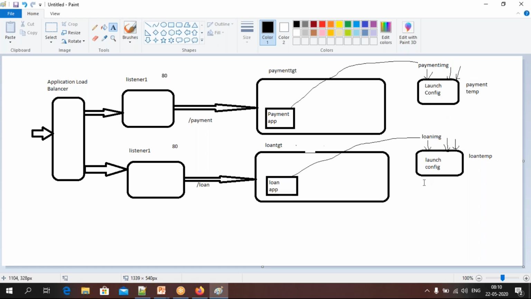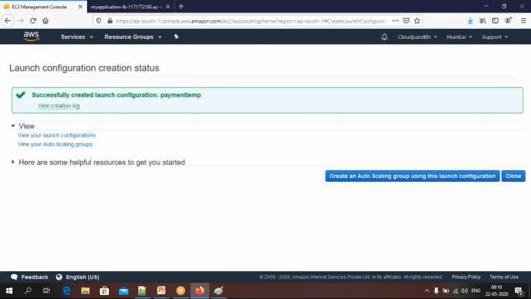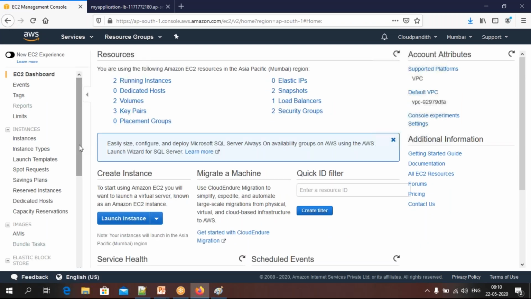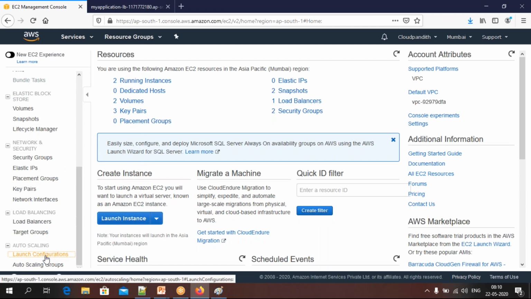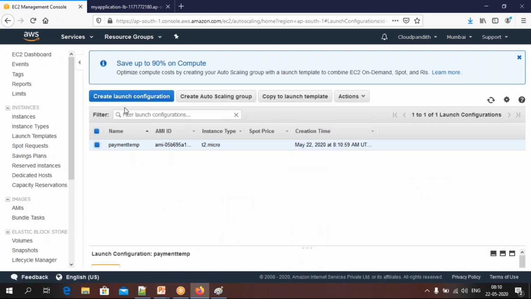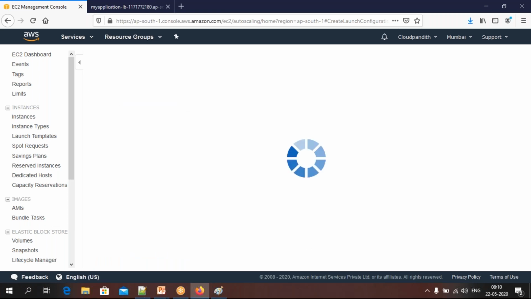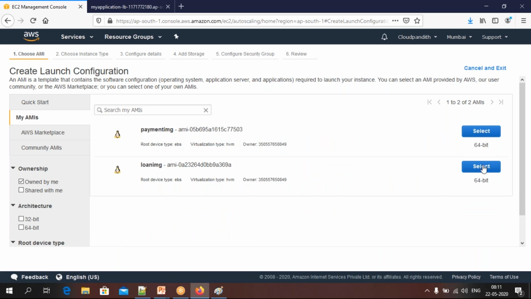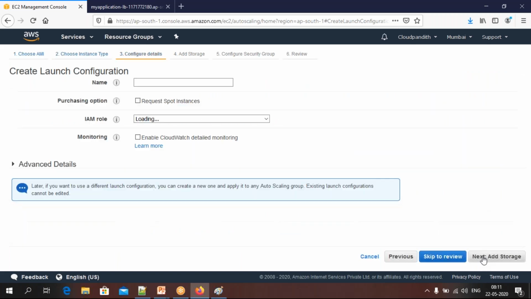In the same way, I need to create a launch configuration with the loan image. How to do that? Come here, go to EC2 instances, come down, click on launch configuration, because I can go from there itself, but you will get confused. Click create launch configuration one more. Do you want to use this? No, my AMI, this time the loan image I want to use, micro only. Then I say this is loan temp.